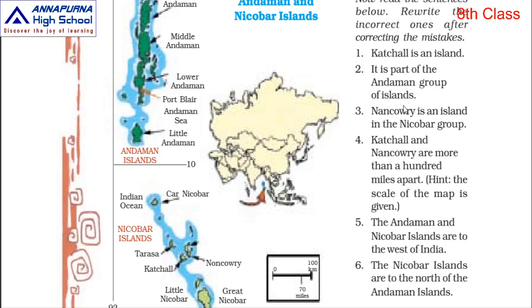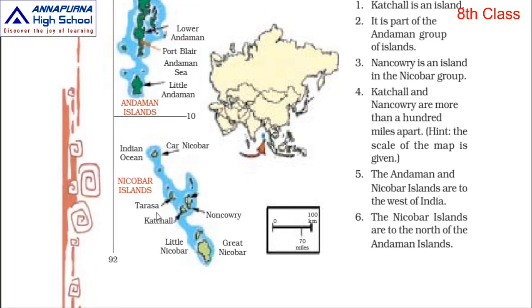Now, Kachal is an island. Where is Kachal? Either up or down? Identify it. Kachal is in which islands, Andaman or Nicobar? Nicobar. So he said Kachal is an island. Is it true? Yes. You know what an island is? A land which is surrounded by water. It is a small land surrounded by water on all four sides, so it is called an island. So this sentence is correct. Put a tick mark here, children.